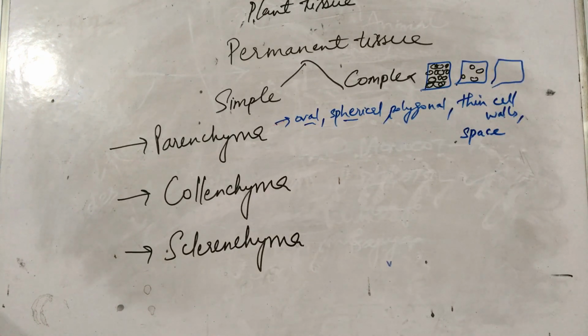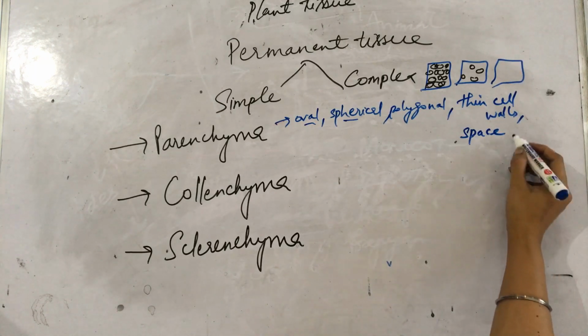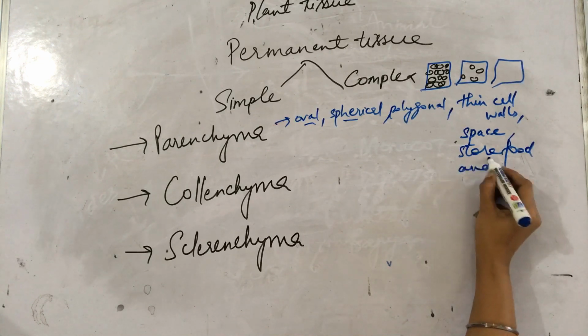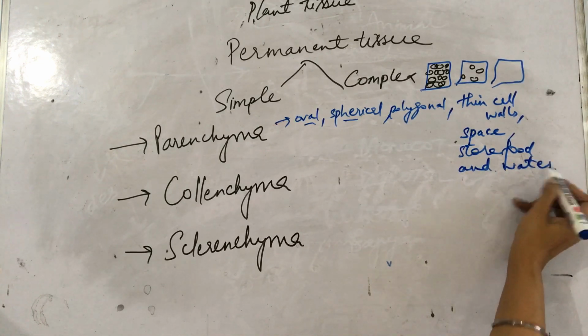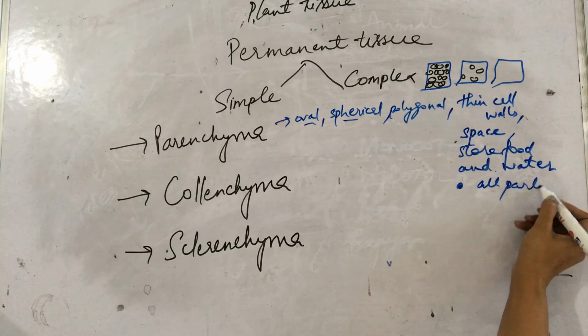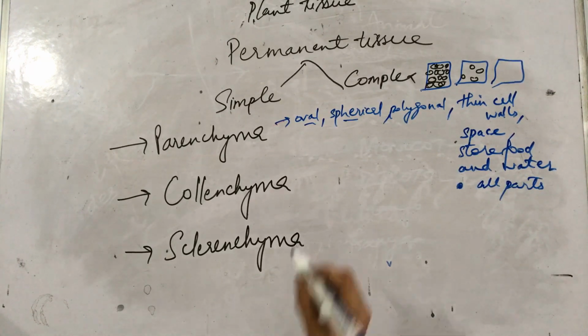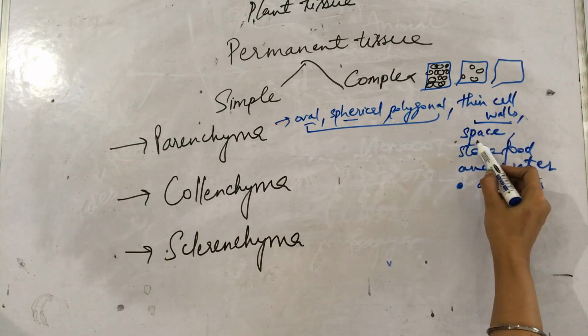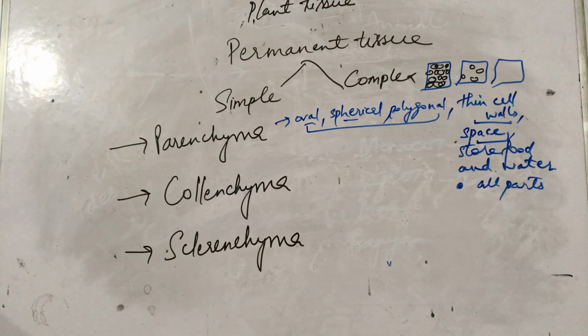Now talking about the function, the parenchyma helps to store food and water. And last is their location. They are located in all parts of the plant. You have to know about their shape. Their walls are thin, they have space in between them. What is their function? Parenchyma helps to store food and water. And where is it present? In all the parts of the plant, right?